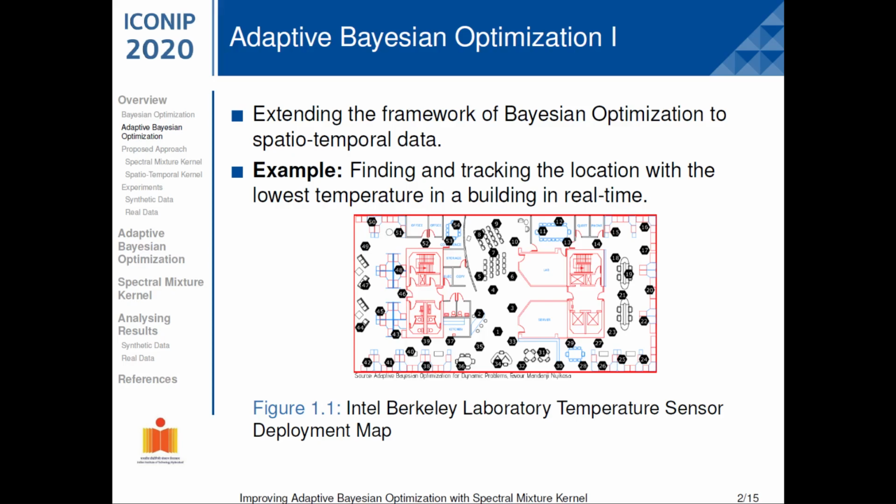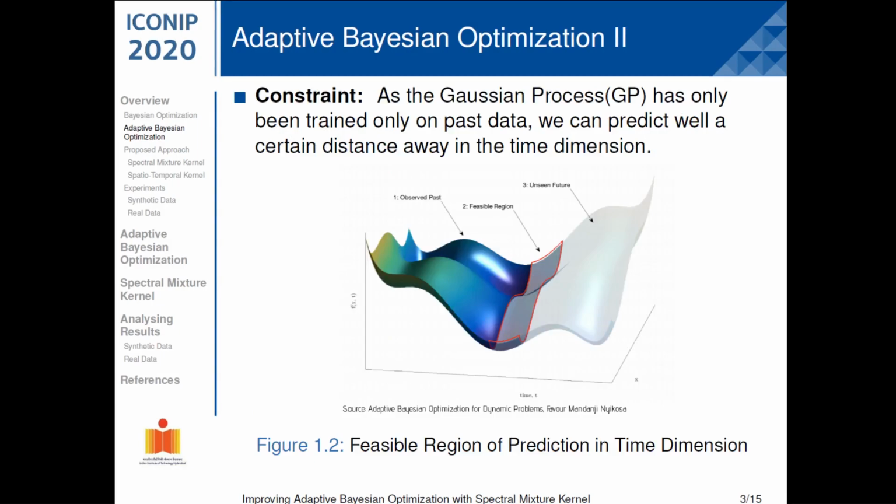In such cases, adaptive Bayesian optimization extends the framework of Bayesian optimization to dynamic problems where the objective function value changes with time. Now in adaptive Bayesian optimization, as the Gaussian process has been trained only on past data, we can predict well only a fixed distance away in the time dimension. This is the feasible region of prediction beyond which the Gaussian process has high uncertainty in its belief about the objective function.